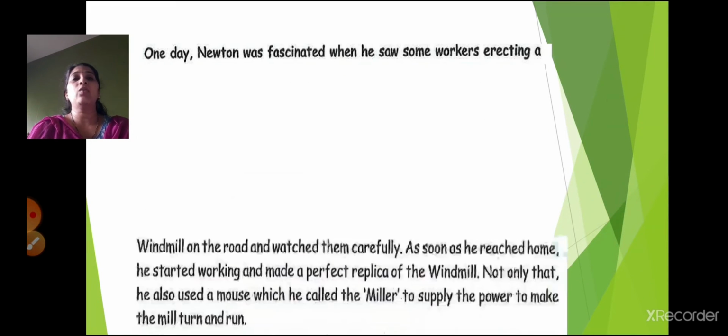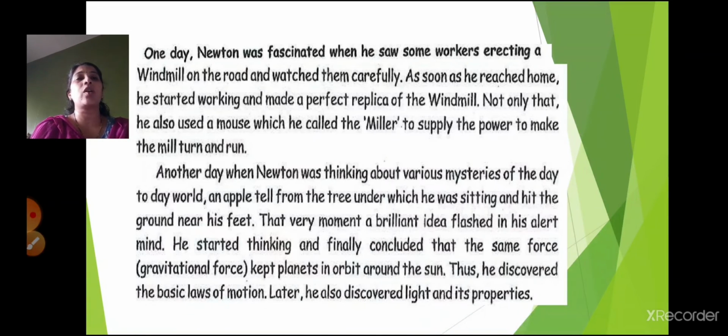One day, Newton was fascinated when he saw some workers erecting a windmill on the road and watched them carefully. As soon as he reached home, he started working and made a perfect replica of the windmill. Not only that, he also used a mouse, which he called the miller, to supply the power to make the mill turn and run.